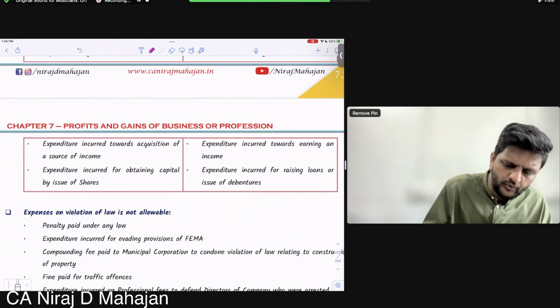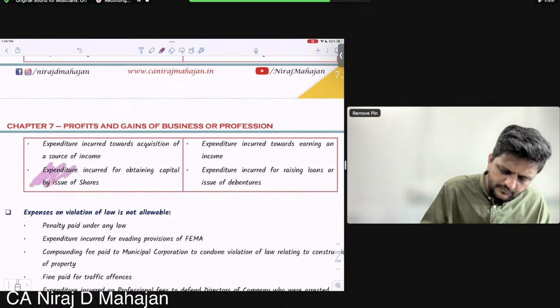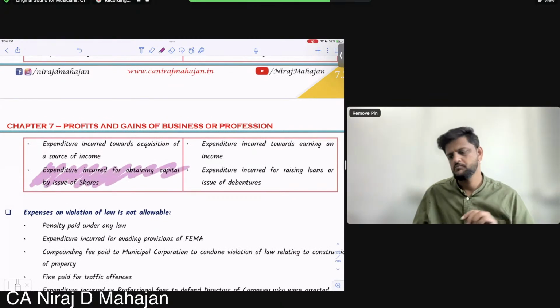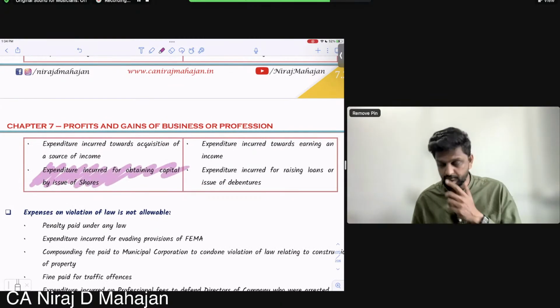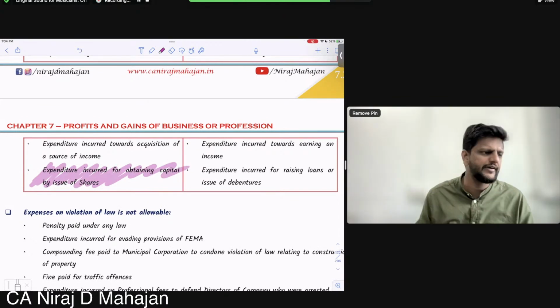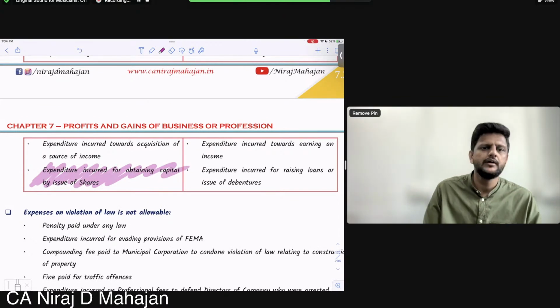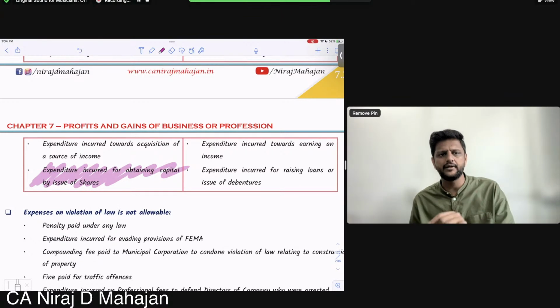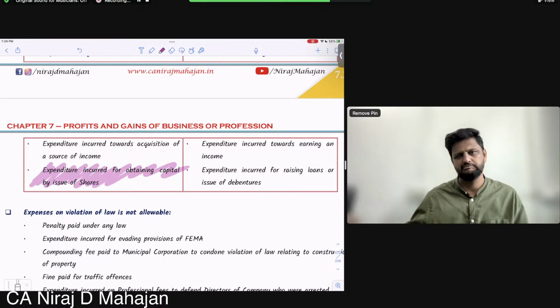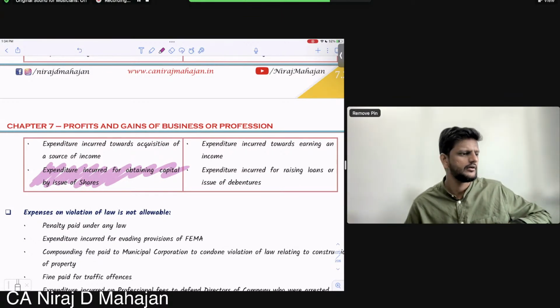Can you give me an example over here? But it is an important example. Give me any nature of examples. Expenditure incurred for obtaining capital by issue of shares. I'm just trying my luck over here.